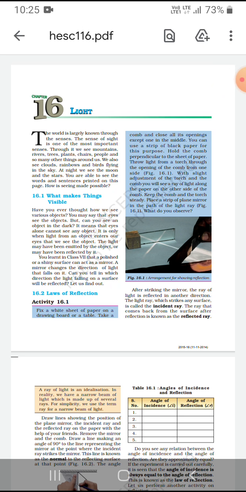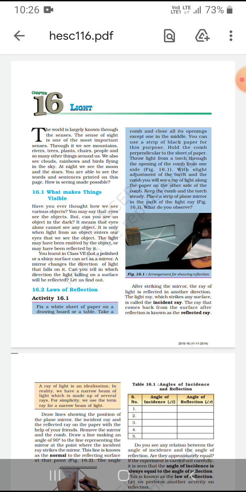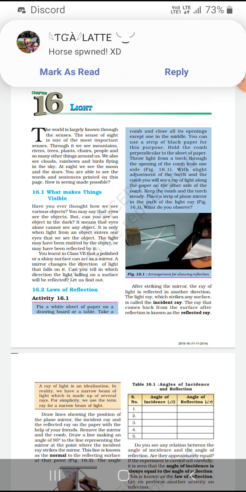Today I'm going to explain your 8th standard science 16th chapter, that is Light. As you know, the sense of sight is one of the most important senses. We see mountains, trees, and we also see birds and skies. So, what makes things visible? What makes our eyes able to see them?